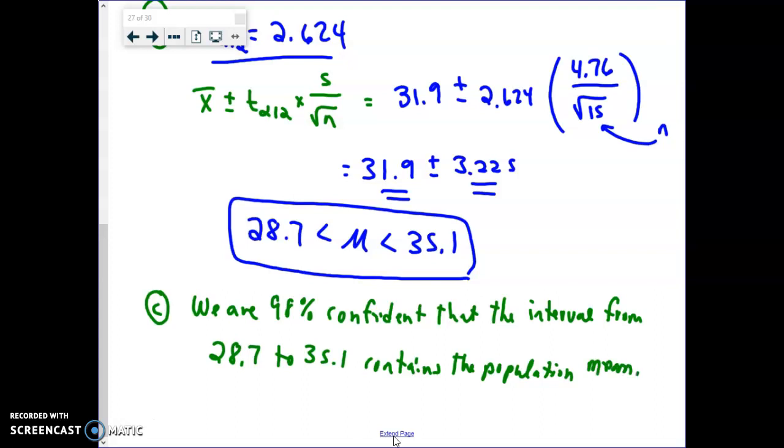Again, it means if we took, from this population of race car drivers, hundreds of intervals of size 15, approximately 98% of those intervals would contain the true population mean for the ages of all race car drivers. So does that mean our interval contains it? We can't guarantee that it does, but we're fairly certain that it does. We can't guarantee that 28.7 to 35.1 contains the true population mean age of all race car drivers, but we are fairly confident that it's in there.